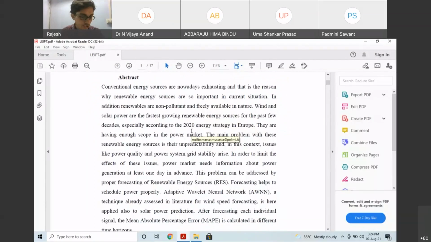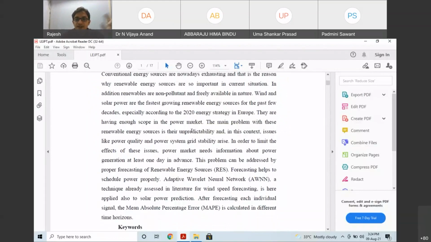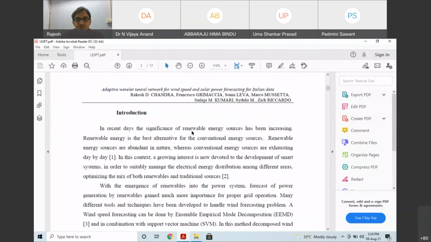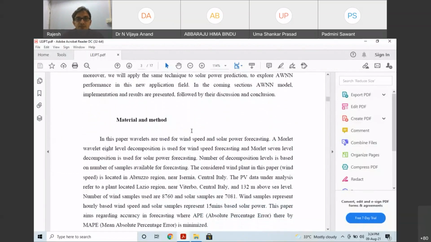My guide was Shalaja madam at the time, and Saidul sir is a co-guide. There was also a research panel, so this is the collaborated work we worked out. This is the methodology. What is the methodology in this paper?